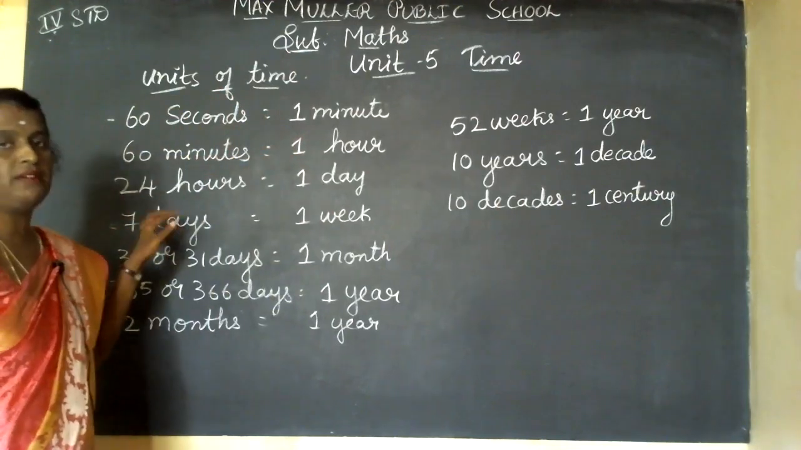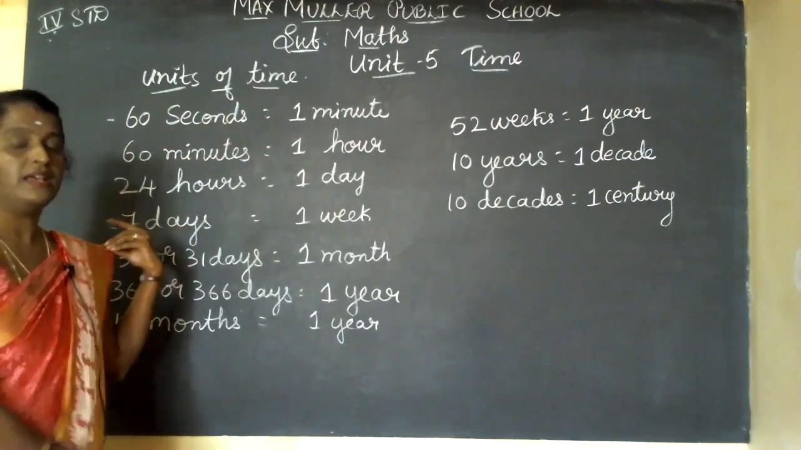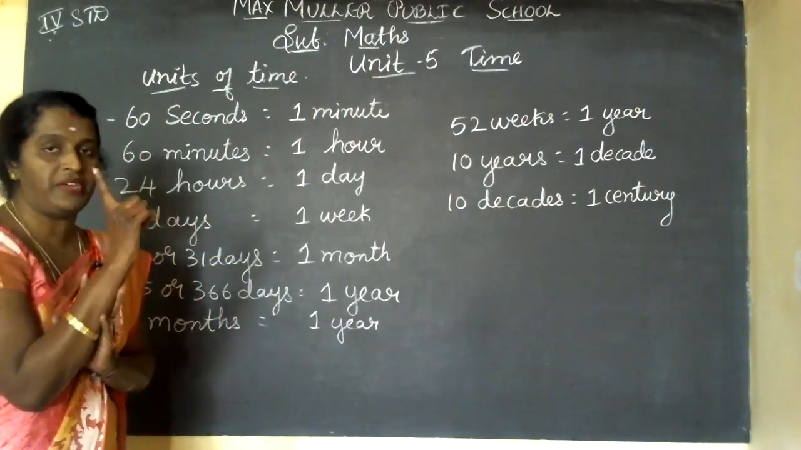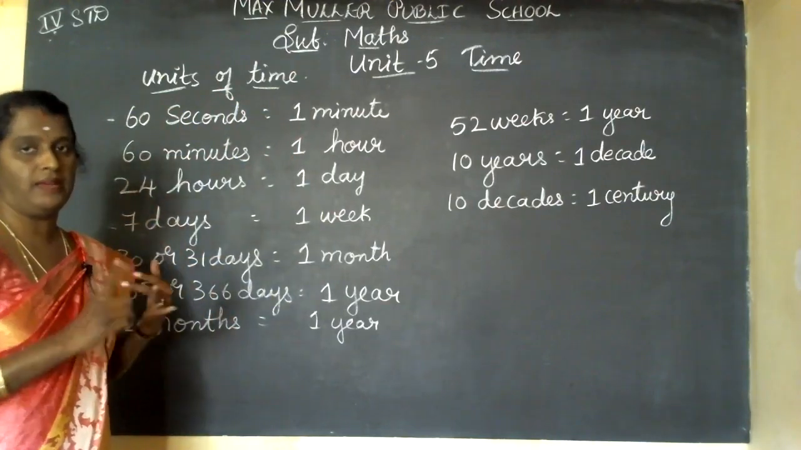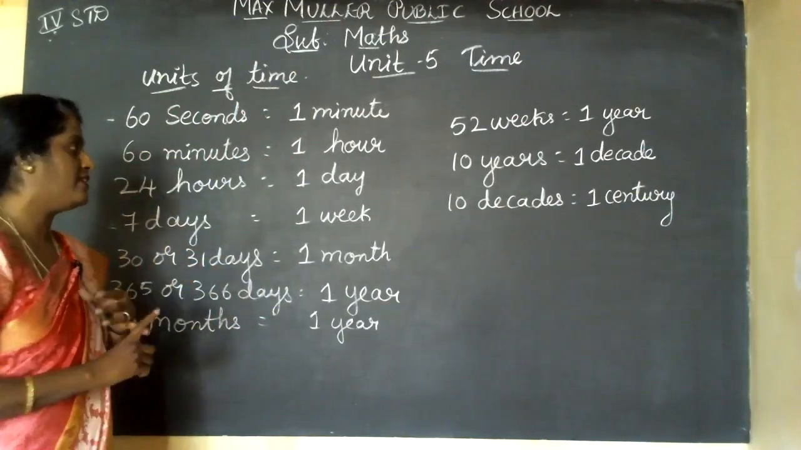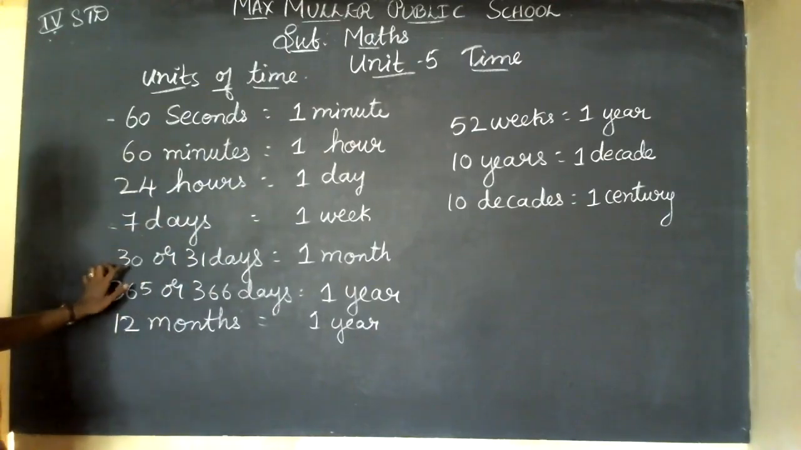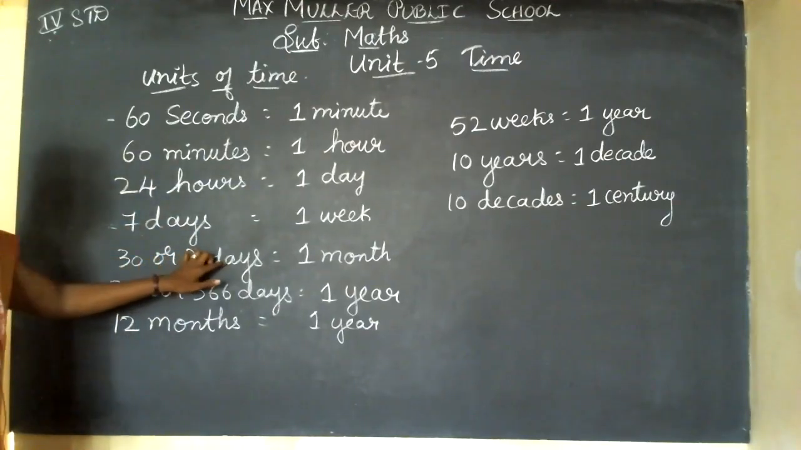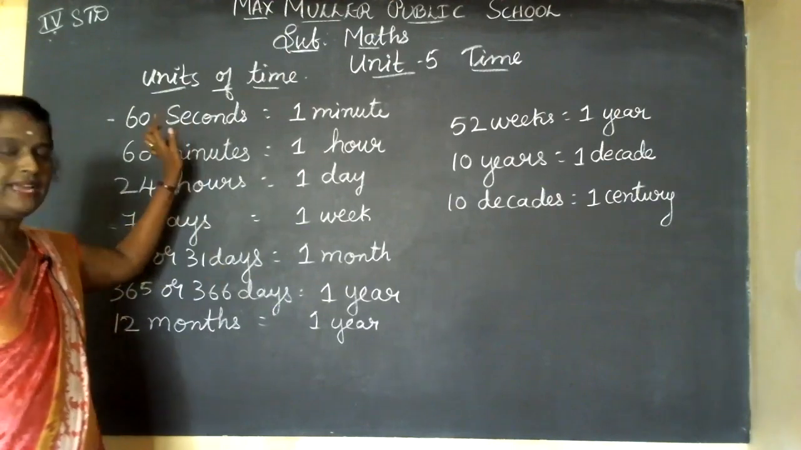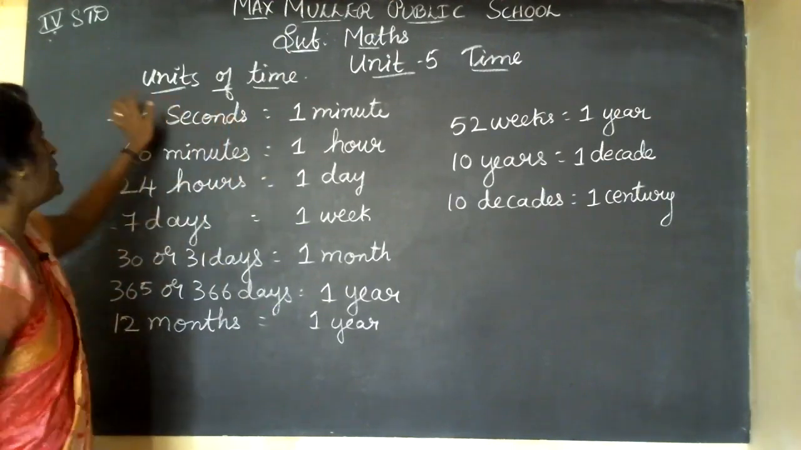7 days, you know 7 days. How many days are there in a week? There are 7 days in a week. What days? You know, Sunday, Monday, up to Saturday. So 30 days or 31 days. You will change the date on the board, children. Every day you will write.